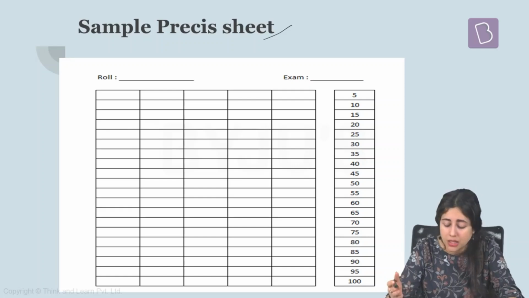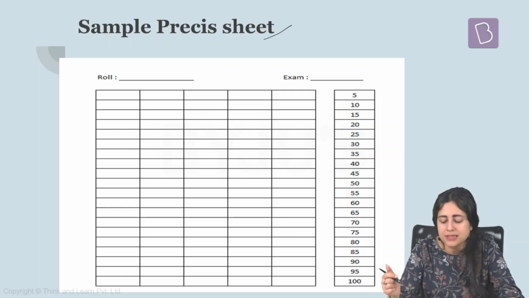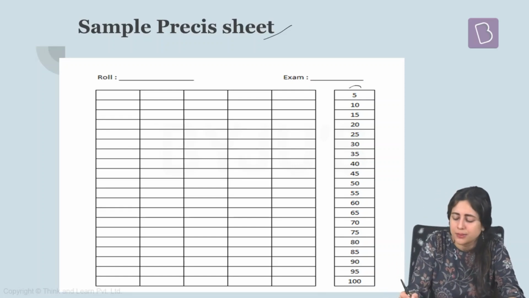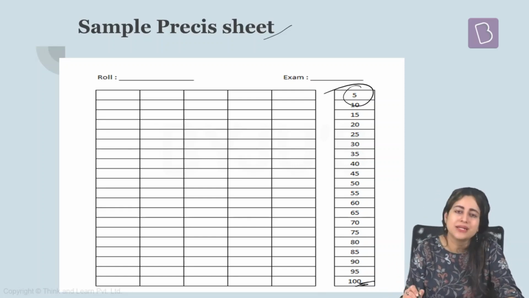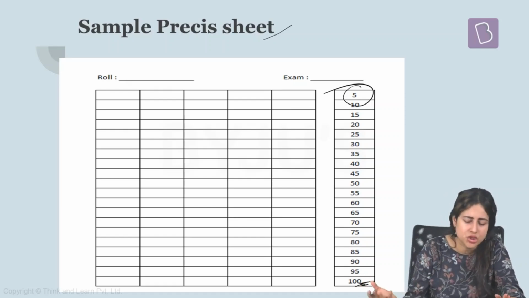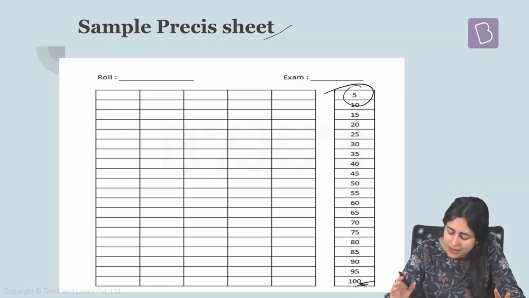Here is a sample Pressy sheet. Now, since you can see this in front of you, there are rows and columns here. It becomes very easy during the exam to write the Pressy because whenever you finish writing one sentence, you will come to know how many words you have finished. So broadly, you know wherever your 100 word limit is expiring. It gives you a lot of support when you are writing rather than writing on a plain sheet. So use this. It will be given in the exam, and whenever you practice at home for the exam, again try to do it on a sheet like this.